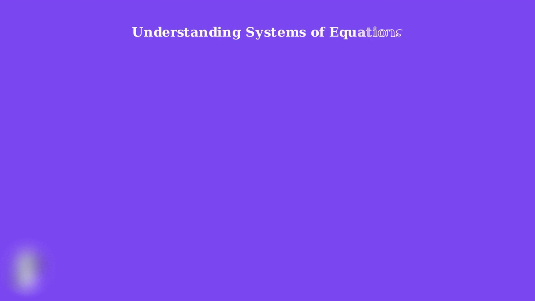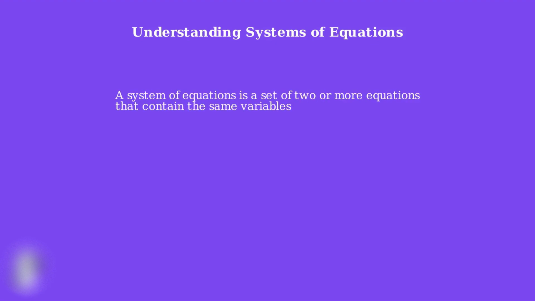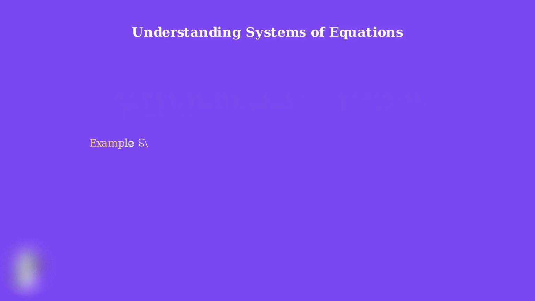Before we dive into the substitution method, we need to understand exactly what a system of equations is and why we need special methods to solve them. A system of equations is a set of two or more equations that contain the same variables. Think of it as multiple mathematical statements that must all be true at the same time. Here's a simple example of a system.